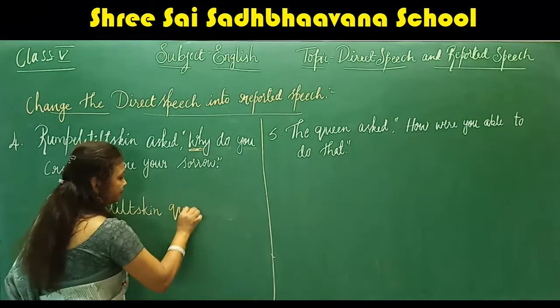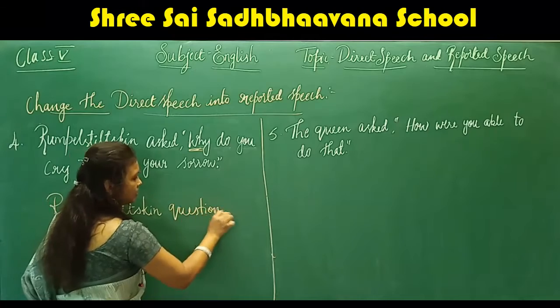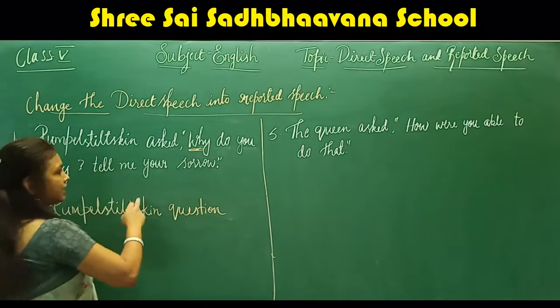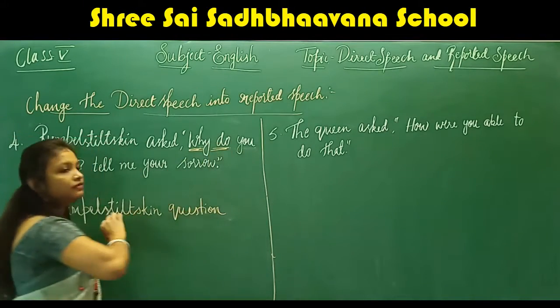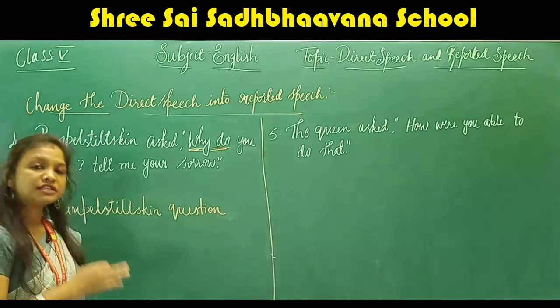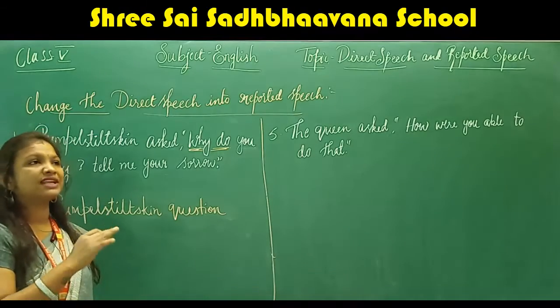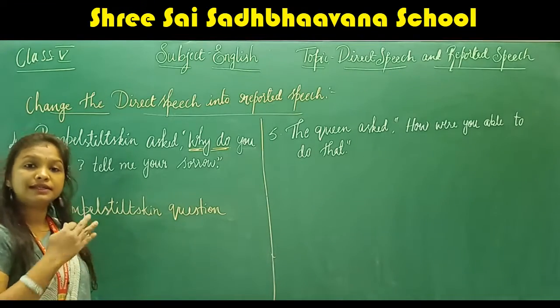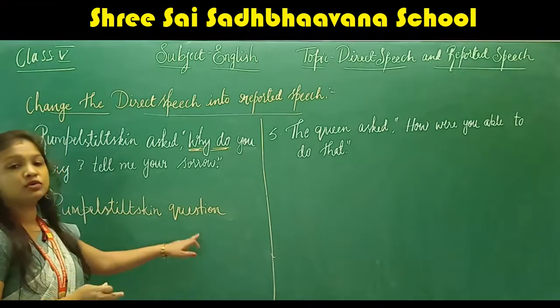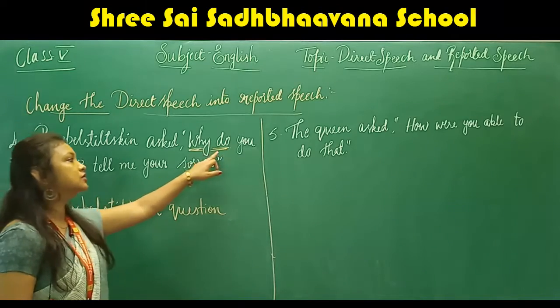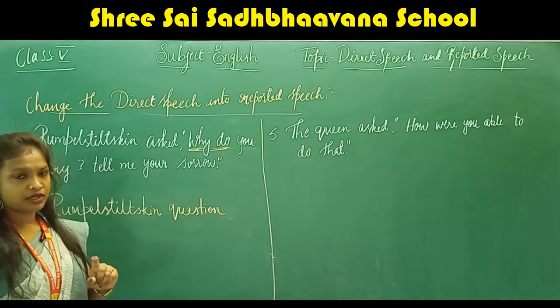So question, why do you cry? Instead of do, we will not use the positive do form in reported speech. We have the negative do form, that is didn't or did not, doesn't. So these words will be used in reported speech, but the positive do form will not be used in reported speech.